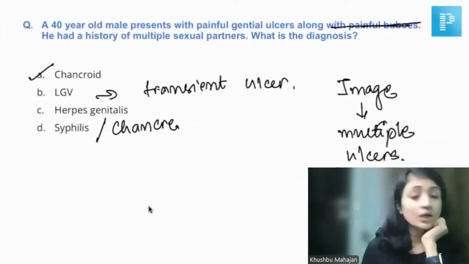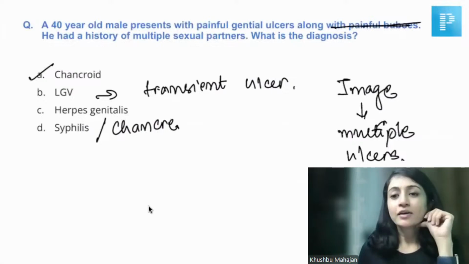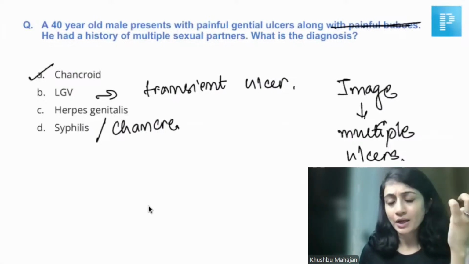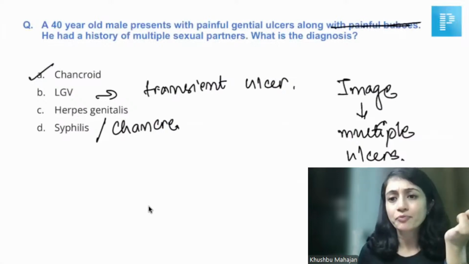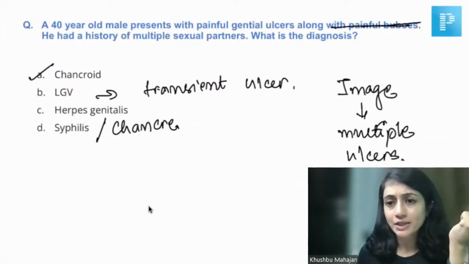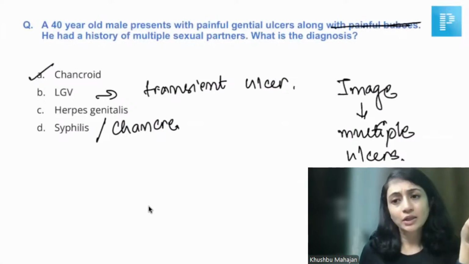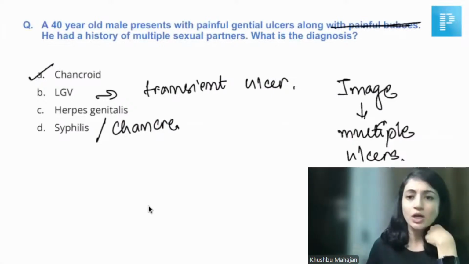It was chancroid. Perfect. So I think we are on the same page. An image of a scrotum showing multiple ulcers with probably an undermined edge with some necrotic slough, and painful genital ulcers in the question. So the answer would be chancroid.